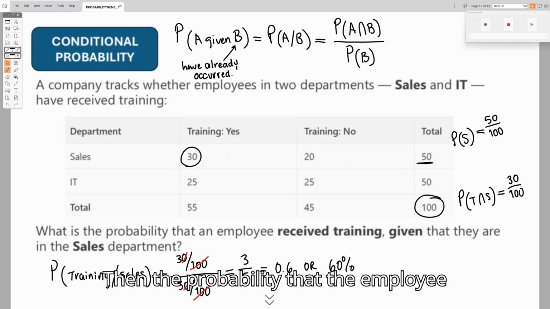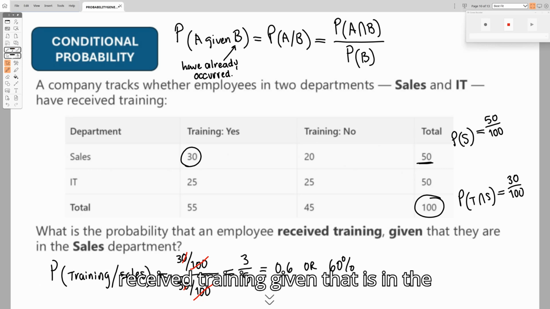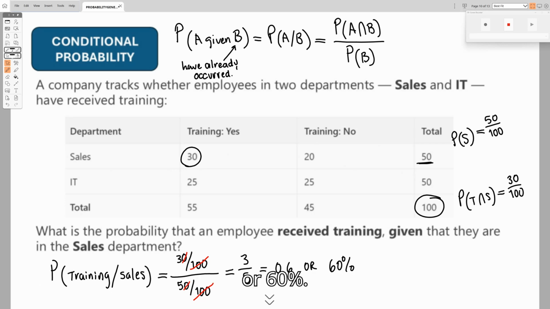Then the probability that the employee received training given that is in the sales department is 3 out of 5, or 60%.